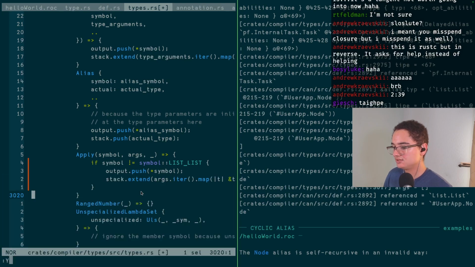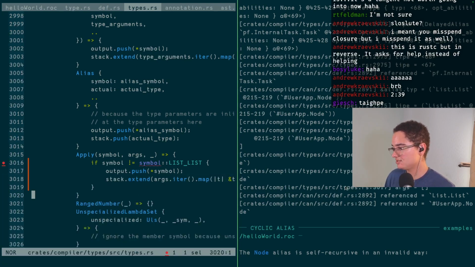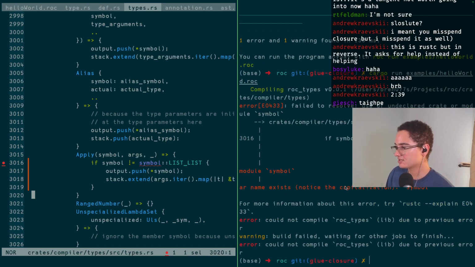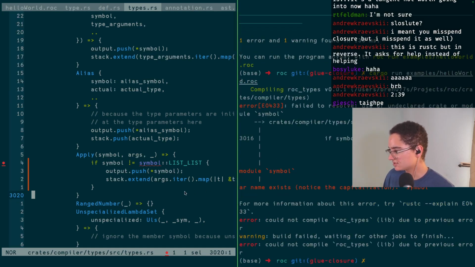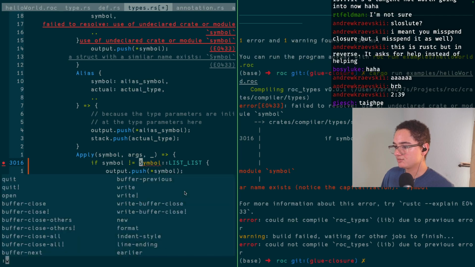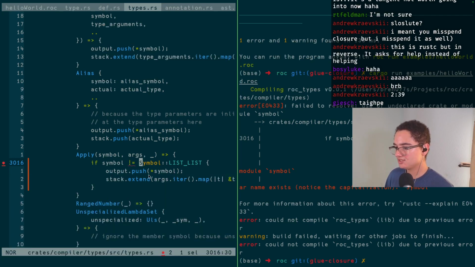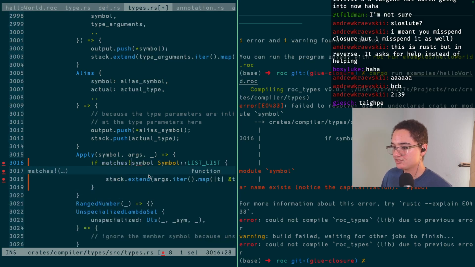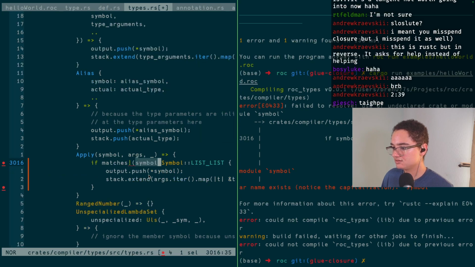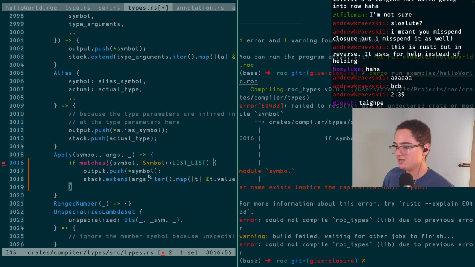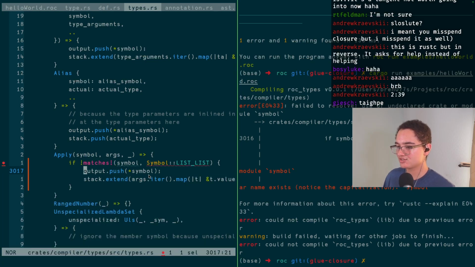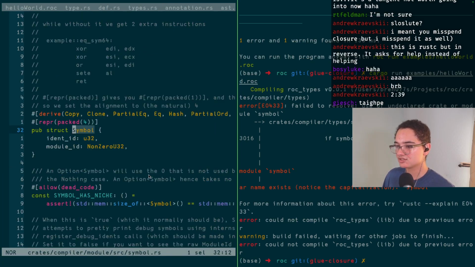And so if we do this, that may actually fix the bug, but not correctly. Oh no, symbol, undeclared. Oh, it might be like symbol list, something silly. Or it might be from the symbol tuple or something, and then I can't use not equals, I guess, for this. I need to do not matches, right? Oh gosh, right. So if the symbol does not match list, then we do all this stuff. Oh man, that exclamation point before and after looks really silly. Oh no, this is the symbol type.